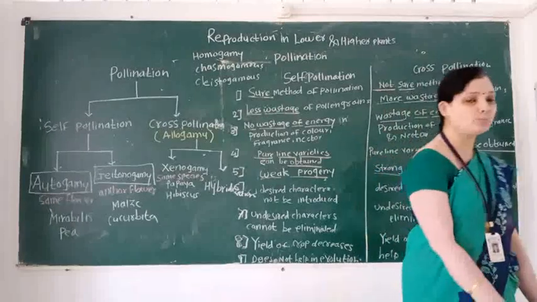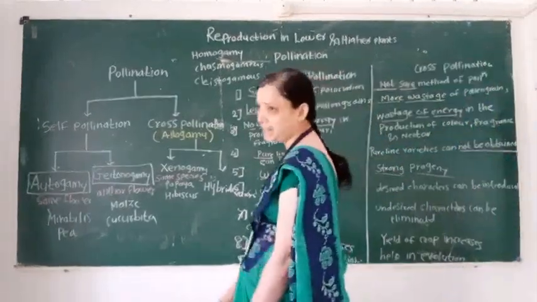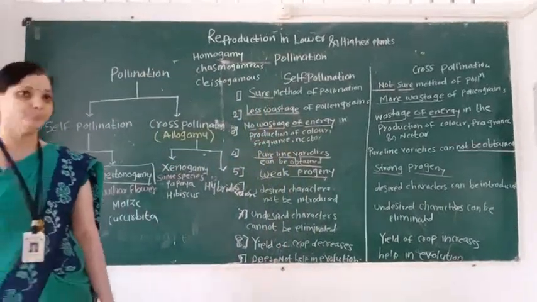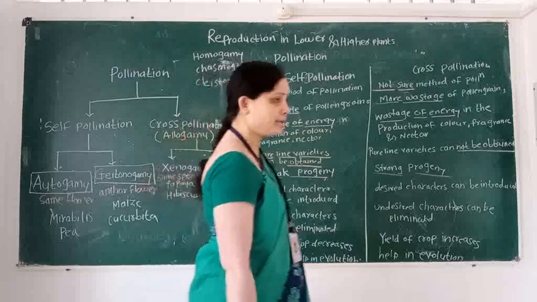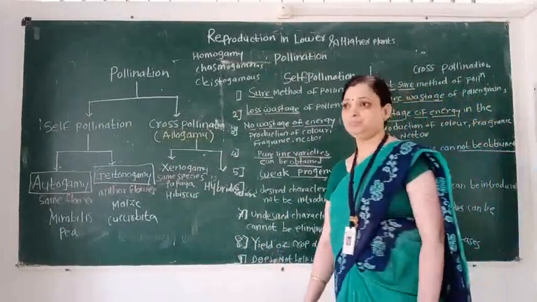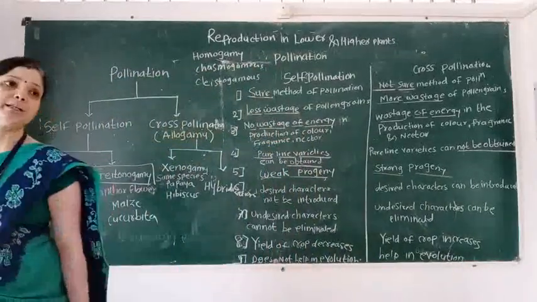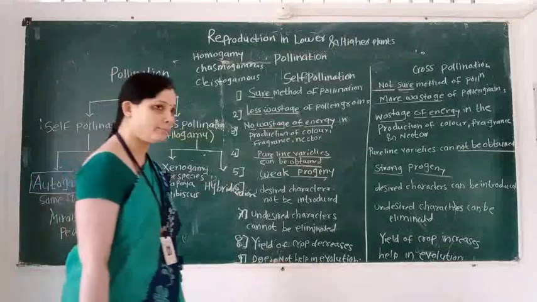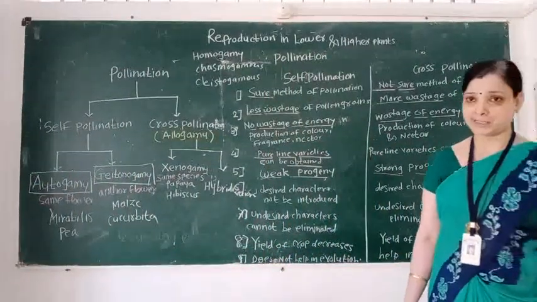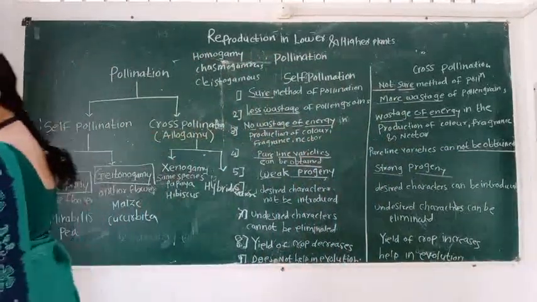When in a flower, the anther, that is the part of the stamen, and the stigma, that is the part of the carpel, mature at the same time, this condition is called homogamy, and this type of flower is called a homogamous flower.